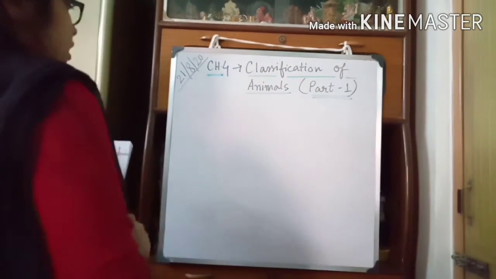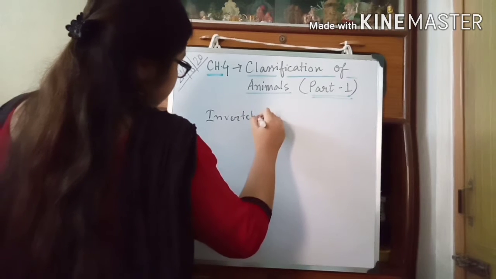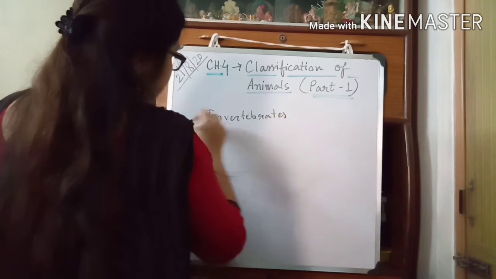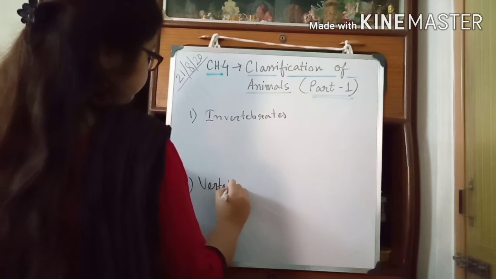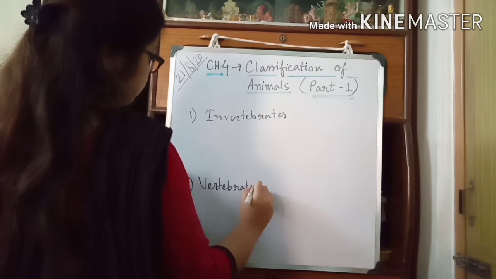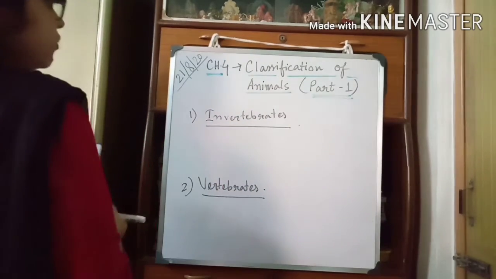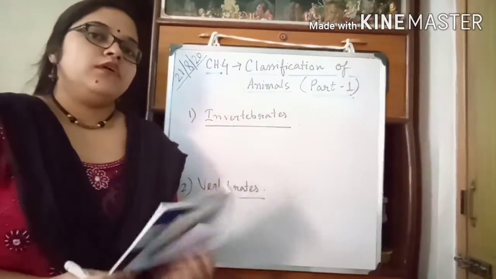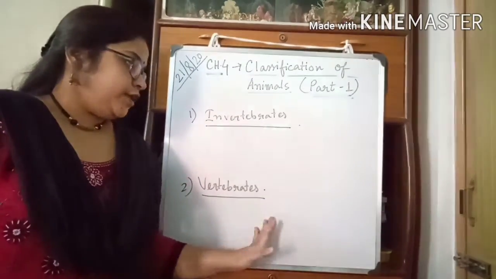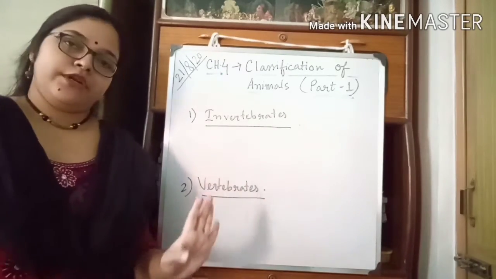These two groups are invertebrates and vertebrates. So on the basis of the presence or absence of the backbone, animals can be divided into two major groups: invertebrates and vertebrates.